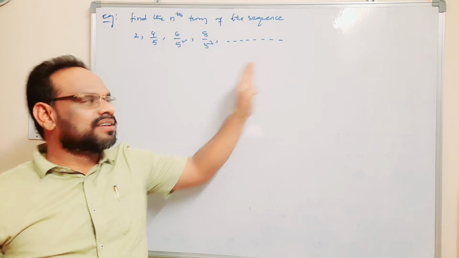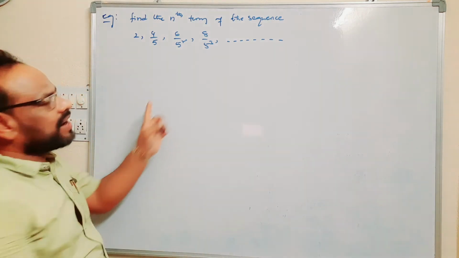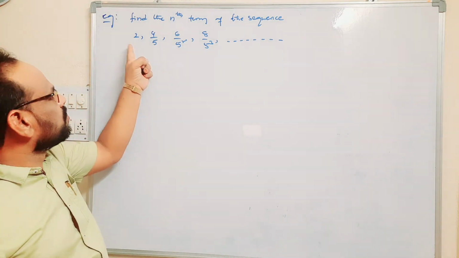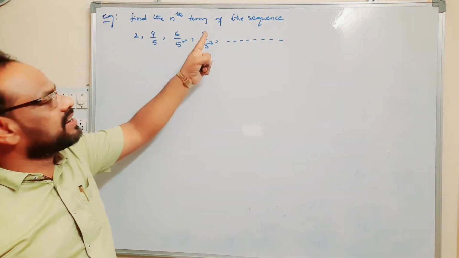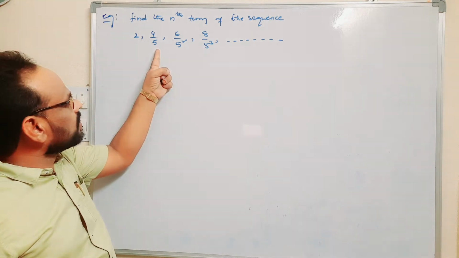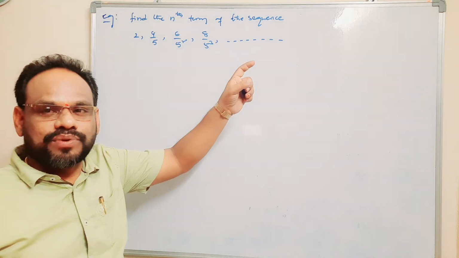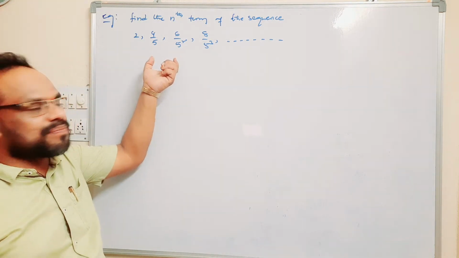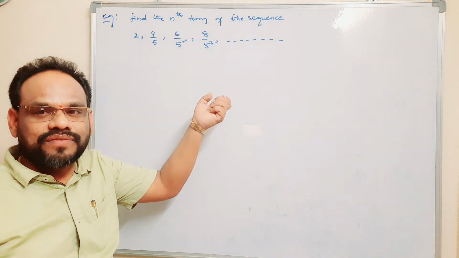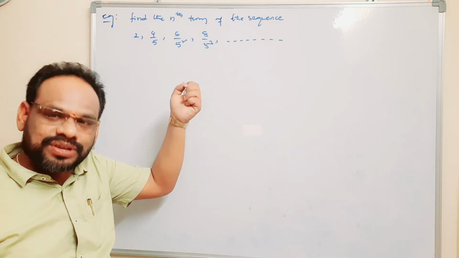Clearly it is an arithmetic and geometric progression. Why? 2, 4, 6, 8 and so on is an arithmetic progression. 1, 1 by 5, 1 by 5 square, 1 by 5 cube and so on is a geometric progression. Each term is the product of the corresponding terms of an arithmetic and geometric progression.